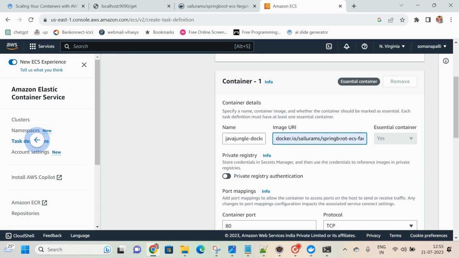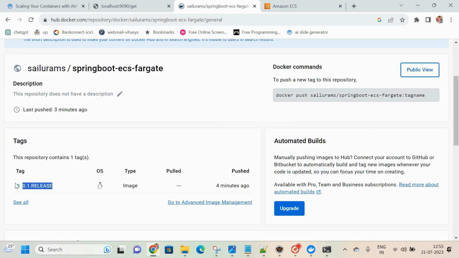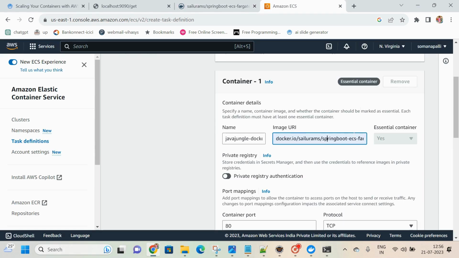That's it. The same thing is also there here itself: Shiloh Ram Spring Boot ECS. The tag name is 0.1 point release. The same thing I am giving here. Did I give the same? Yes, I gave the same. Okay, fine.